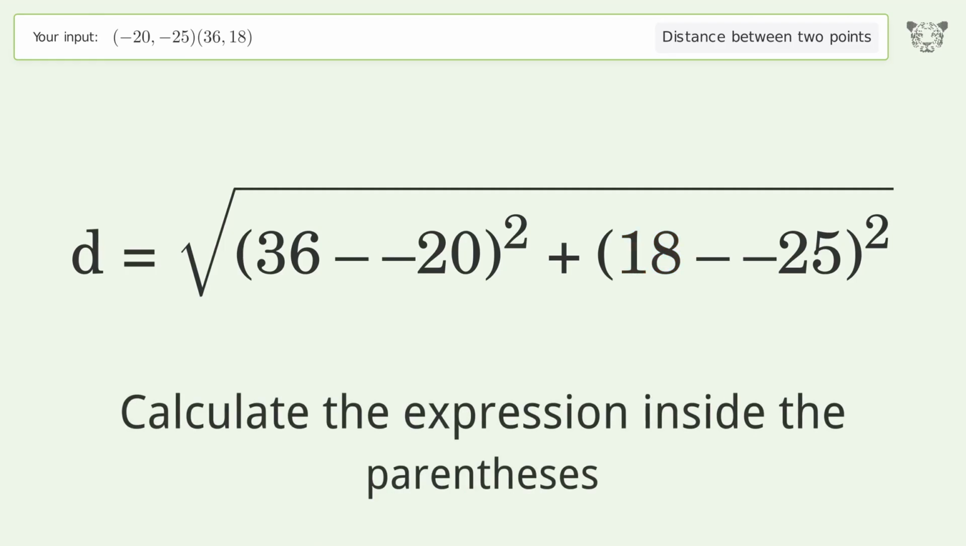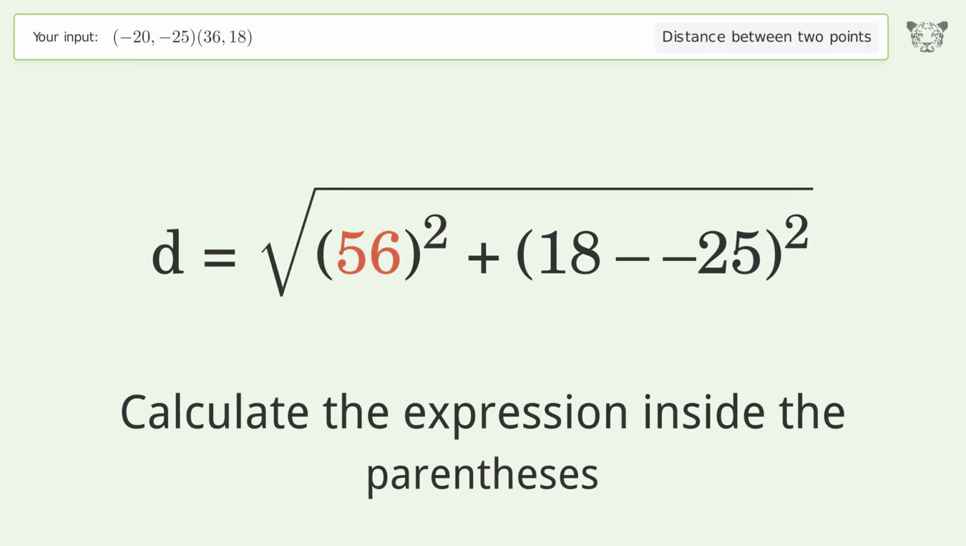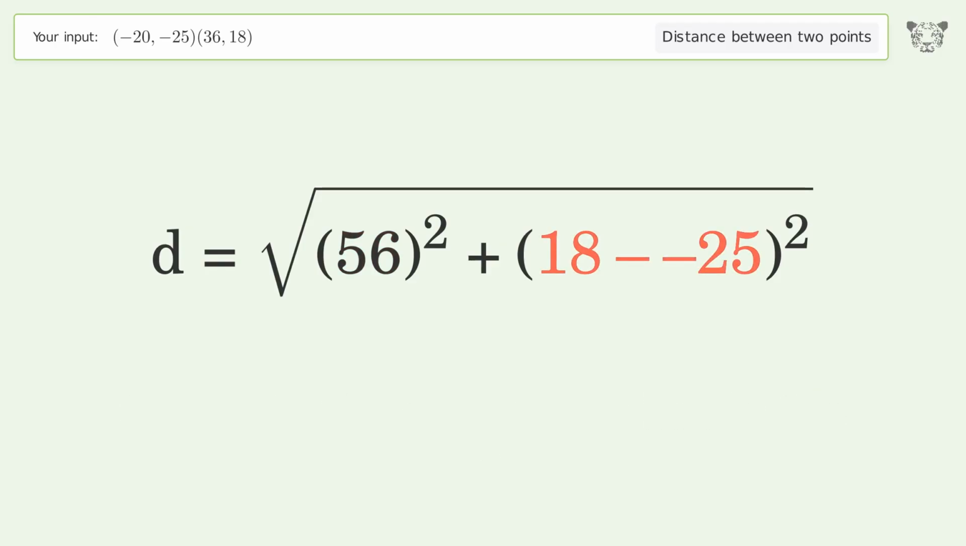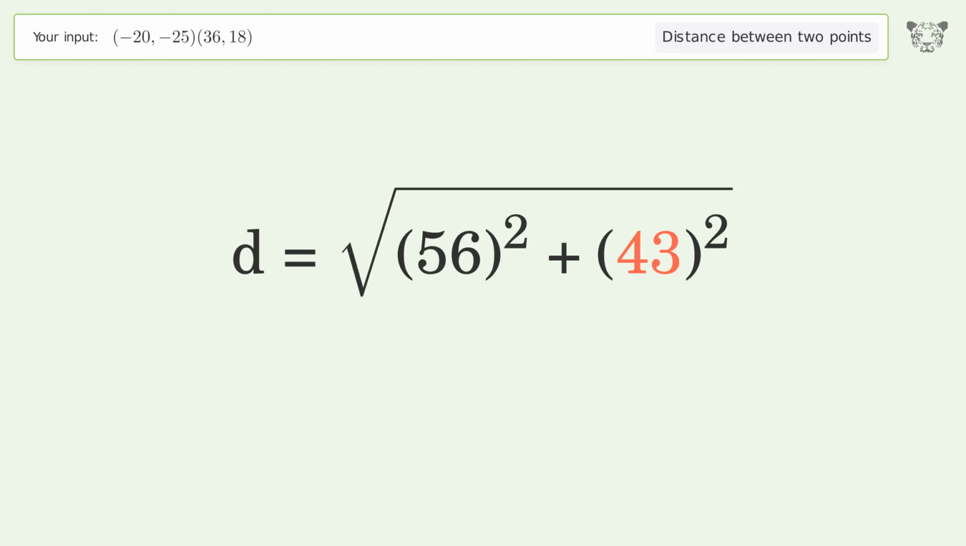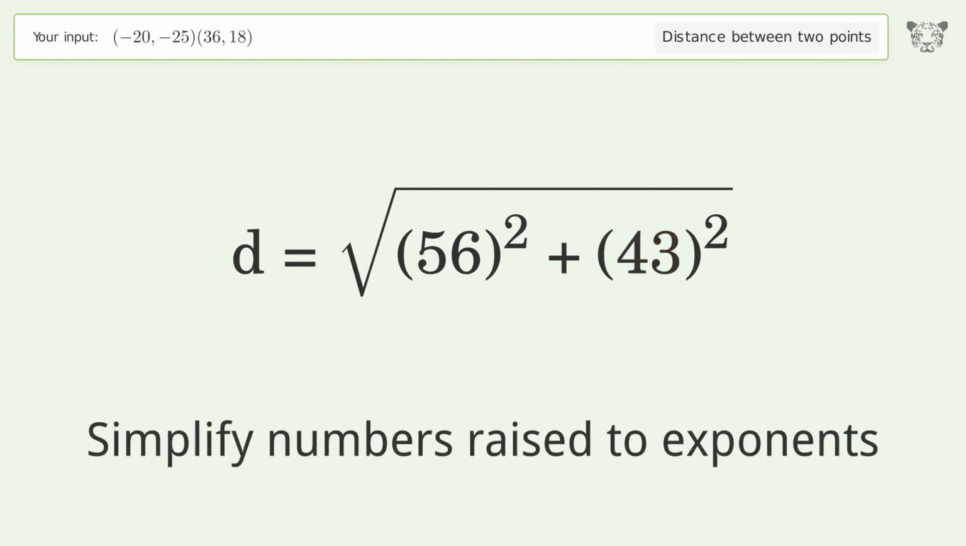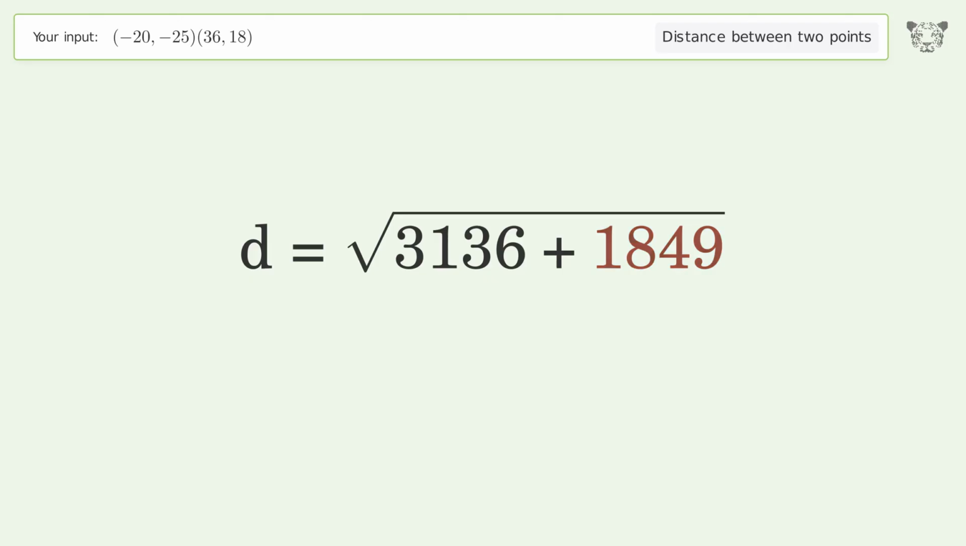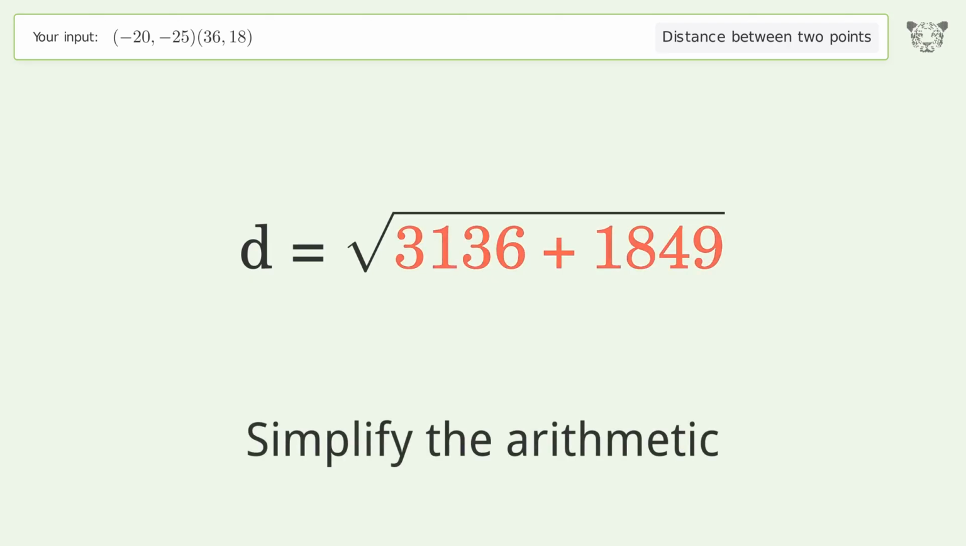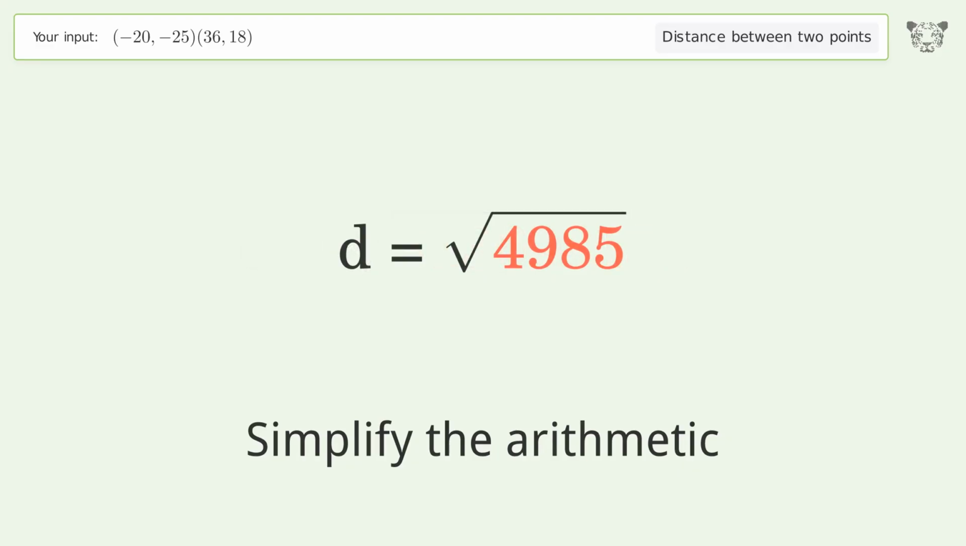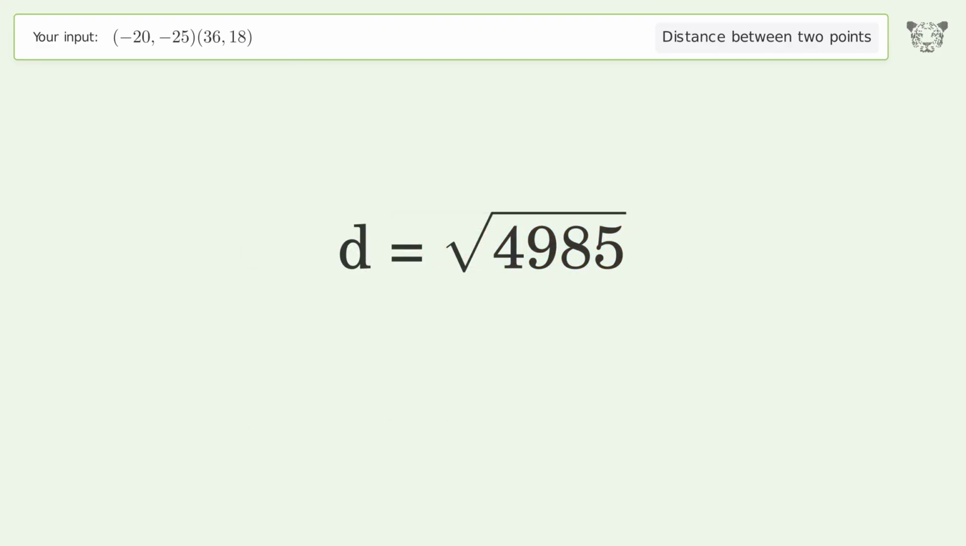Calculate the expression inside the parentheses. Simplify numbers raised to exponents. Simplify the arithmetic. And so the distance between the 2 points is the square root of 4,985, or 70.605.